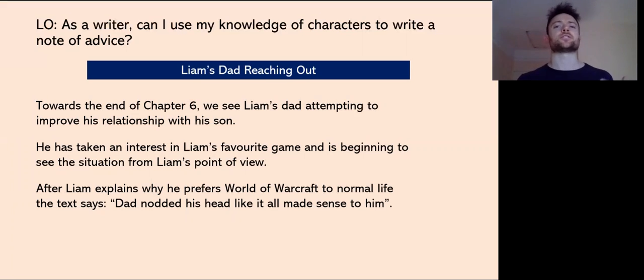And he basically goes on to say how it's really difficult for him because he can do all of these amazing things in real life, but people still pick on him and they're still not very nice to him, okay? And then you find out there's this passage where it says, Dad nodded his head like it all made sense to him, okay? So this is the dad reaching out and trying to understand Liam's point of view, okay? It's a really interesting part of the book. It's really nice, I think.